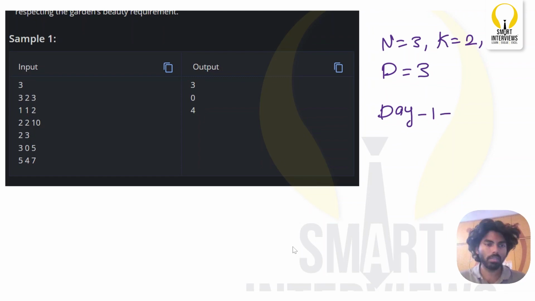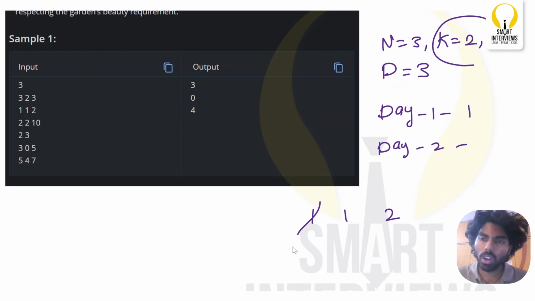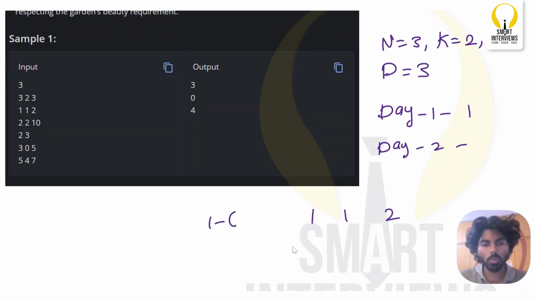The flowers are 1, 1, 2, right? So I can pluck the first flower in day 1. In day 1 I can simply pluck one flower. In day 2 there are 2 flowers, right? So how many flowers should be blooming on any day? There should be 2 flowers. But if you see here, when you pluck this first flower, it will regrow in how much time? What is the index of it? 0. The first flower will bloom again by 0 plus 1, which is nothing but 1. So by the time you reach index 1, this flower is regrown and blooming again.